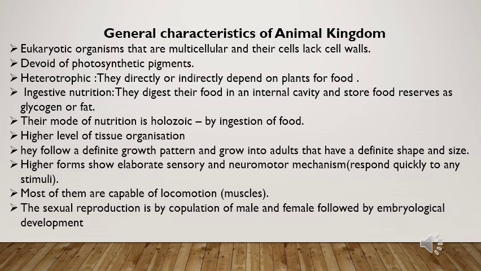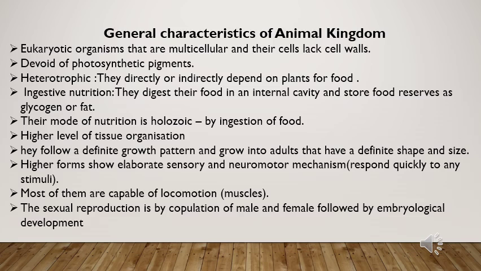Then the higher forms of animals have sensory and neuromotor mechanisms. So the higher animals can easily respond to any stimuli. Stimuli means any signal, and any change in the environment is a signal here. For example, if we talk about sensory mechanisms, the best example in animals is the nervous system. What does the nervous system do? It helps us show our reaction towards any change that takes place in our environment.